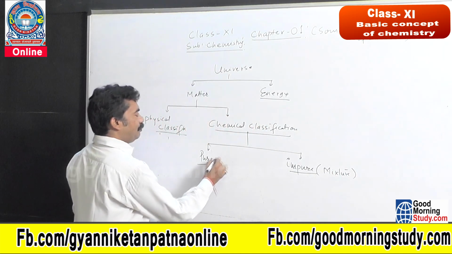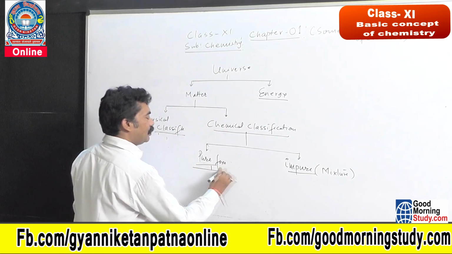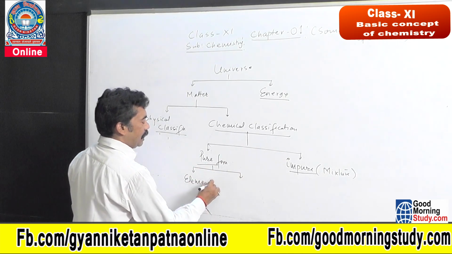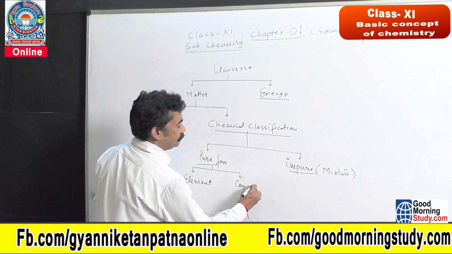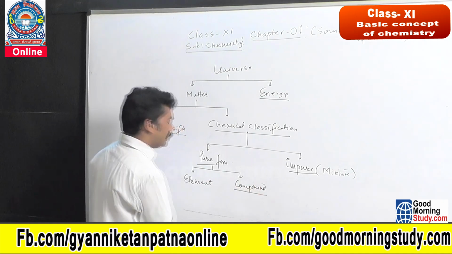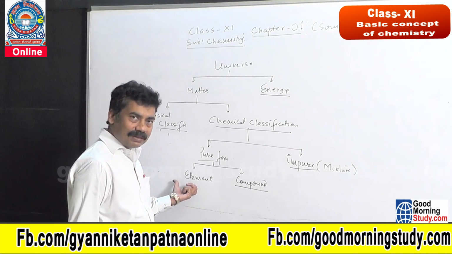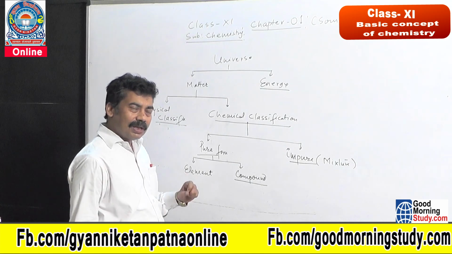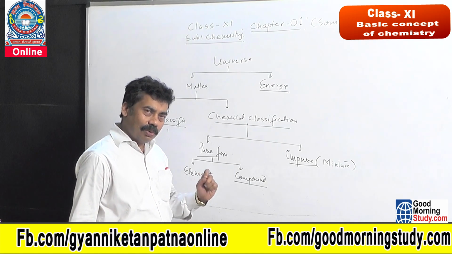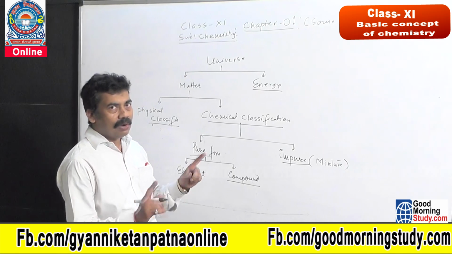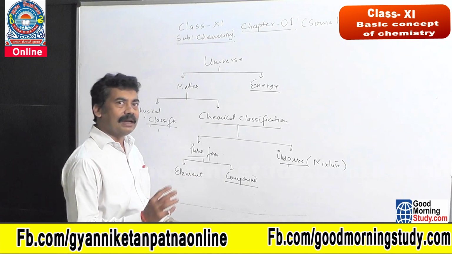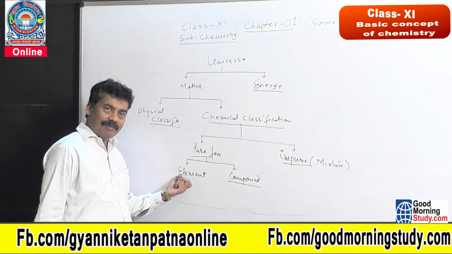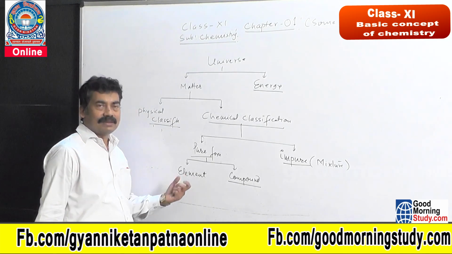Pure form of matter has two types. One is the element and the other is the compound. Element is the simplest and purest form of any matter. Gold, if you choose gold as an element, all the atoms of gold are identical in all aspects. So the simplest and purest form of matter is called an element.